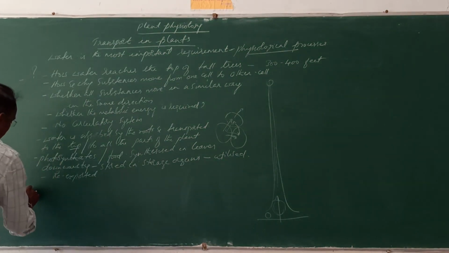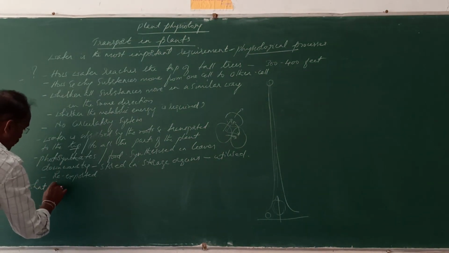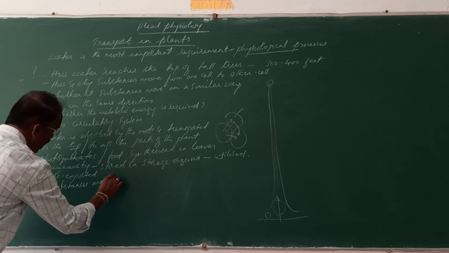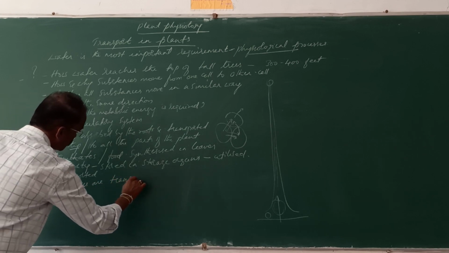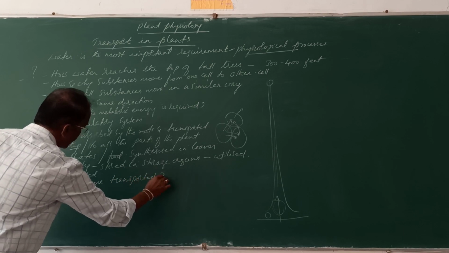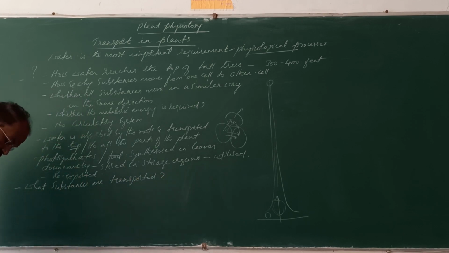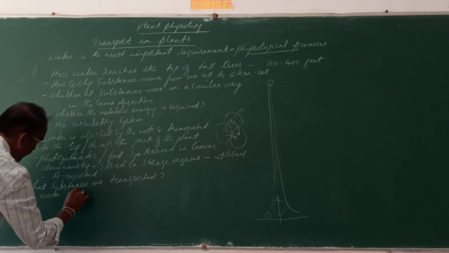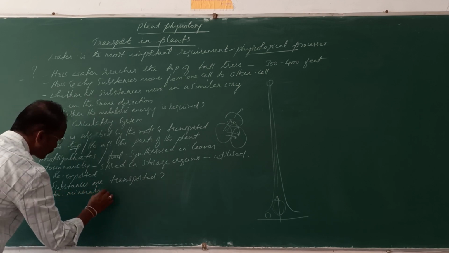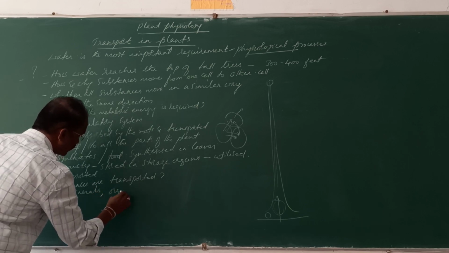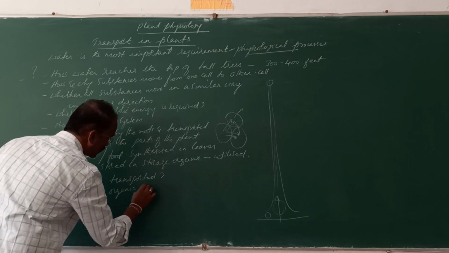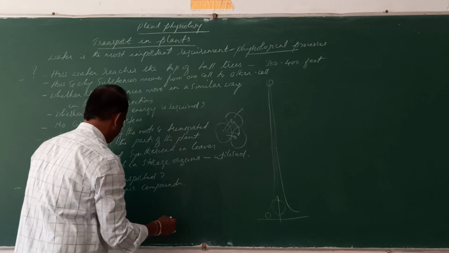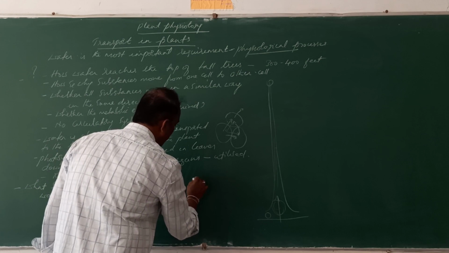What substances are transported within the plant body? The substances that are transported are the water, the minerals, organic compounds, then the hormones.